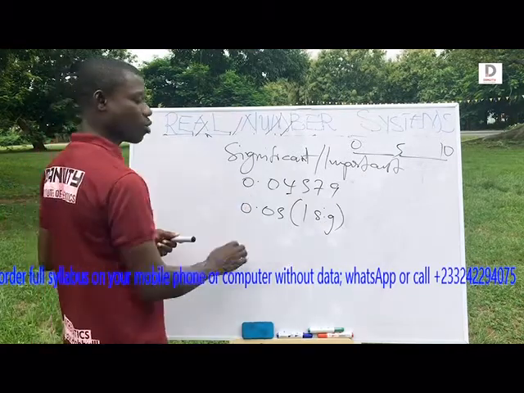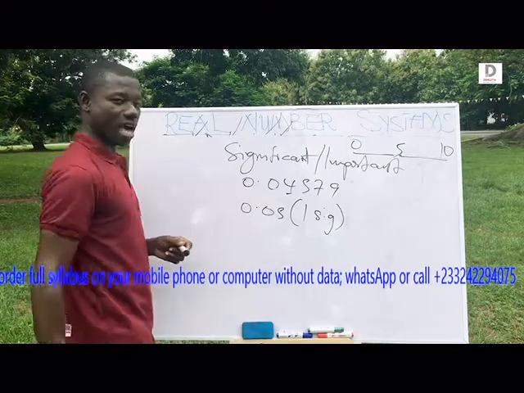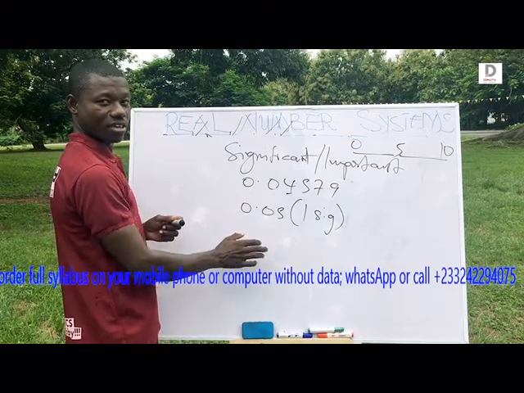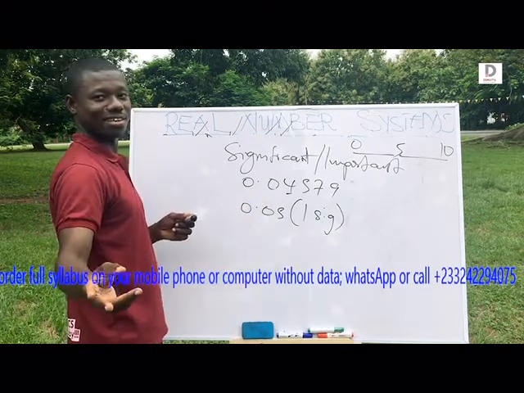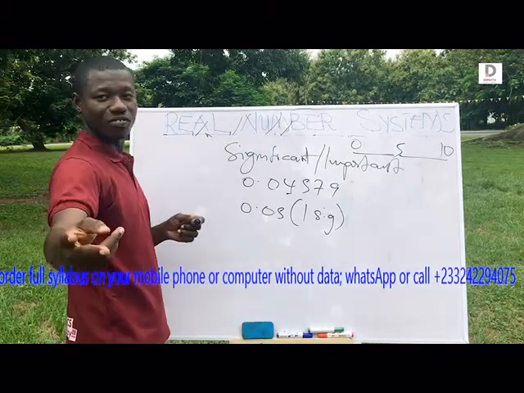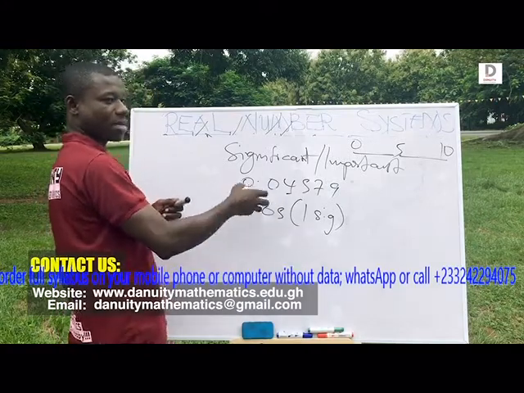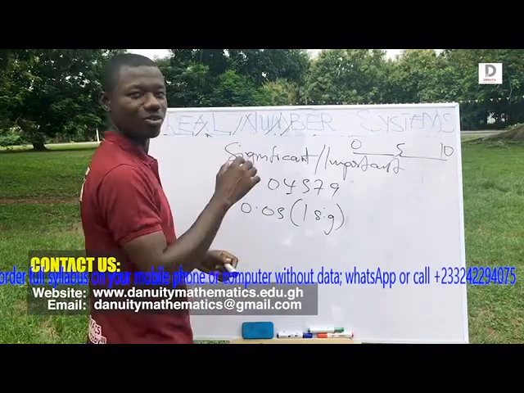Why do you write a 0, though we are not counting it? In order not to change the face of the figure. Assuming this figure is money, what does it mean? It means it's less than 1 cedi. So if you don't write it and you write only the 5, it becomes 5 cedis. It's a whole number. So though you do not count them, it's important to write them in order not to change the face of the value or the figure.